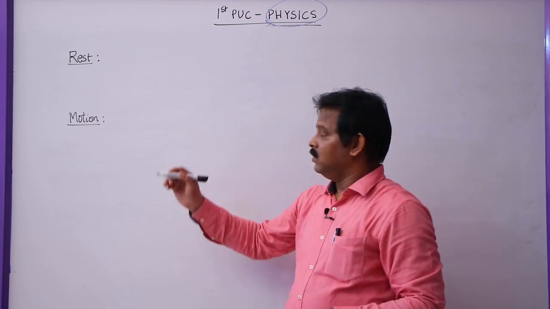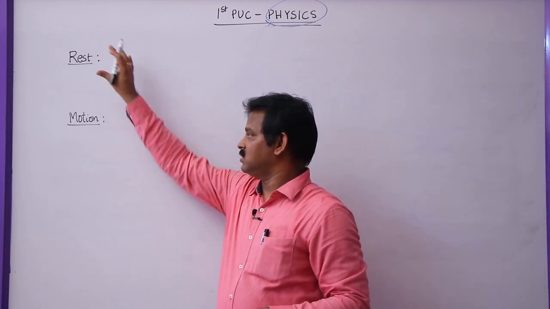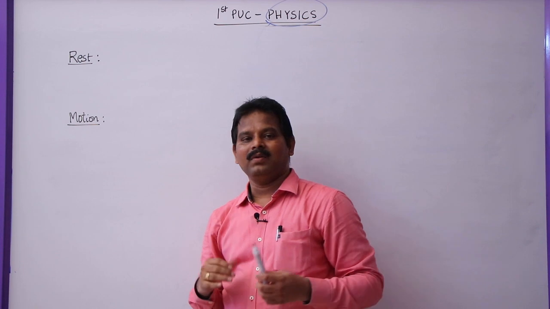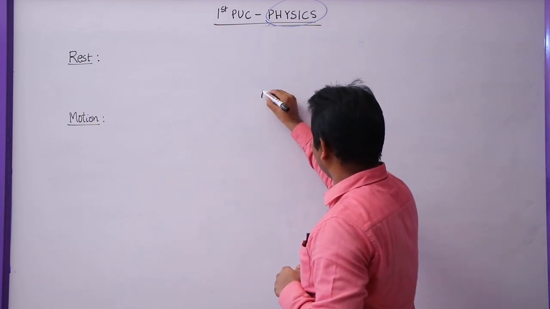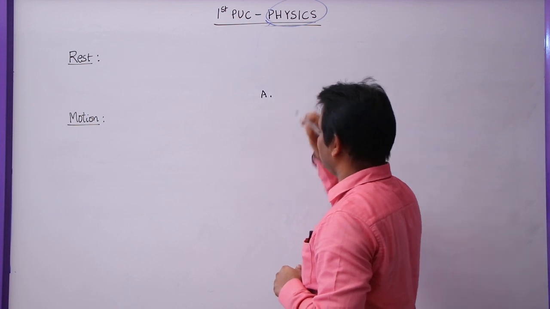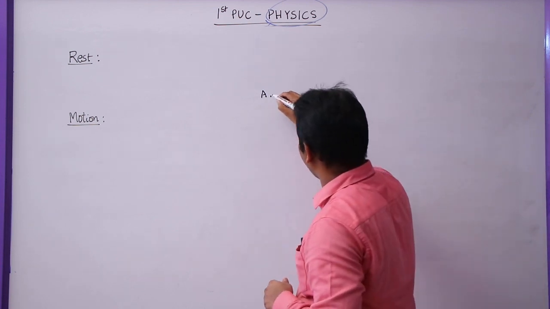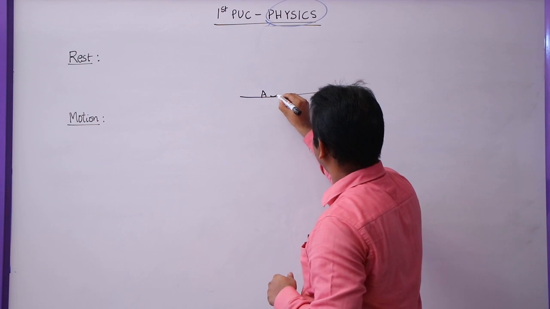Here we will discuss rest as well as motion. What is meant by rest and what is meant by motion? Let me take a body placed at point A. So this is a point and here I placed a body.